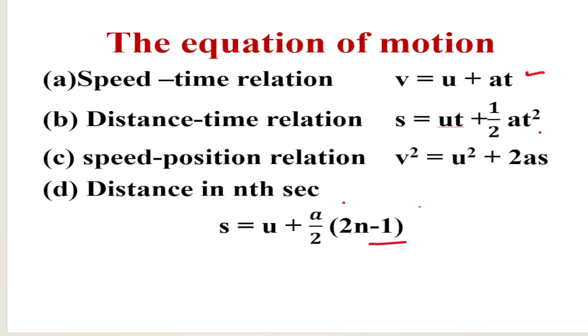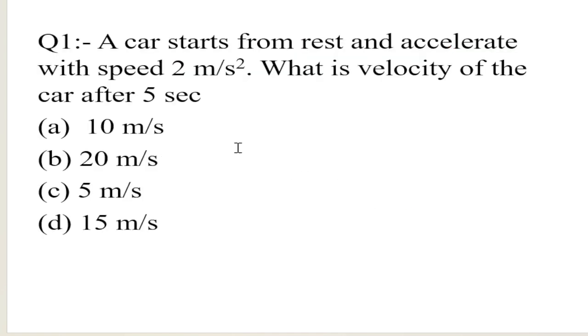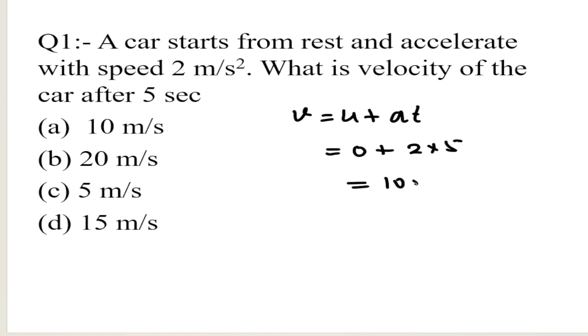Now let us discuss some MCQ questions based on this. First, a car starts from rest with acceleration 2 meter per second square. What is the velocity of the car after 5 seconds? Formula v equals u plus at. The car starts from rest, u is 0, a is 2, time 5. The answer is 10 meter per second. So the correct option is first.